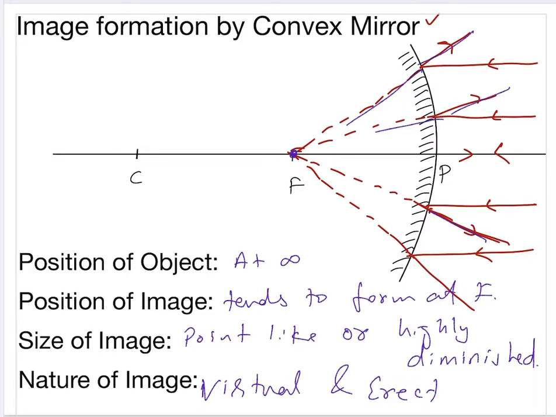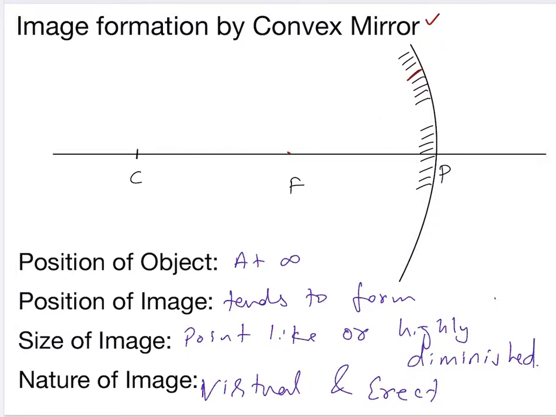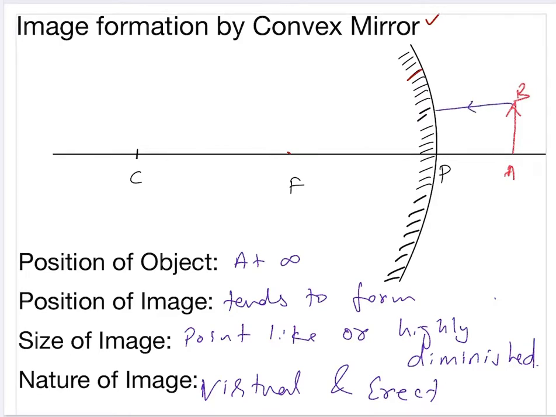Second case. In the second case the object will be placed closer to the mirror, say A, B. One ray parallel to the principal axis from B will tend to pass through the focus, but it will get deflected, and another ray will tend to fall on the center of curvature.